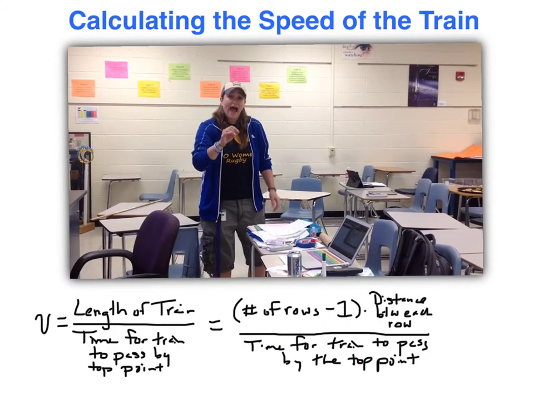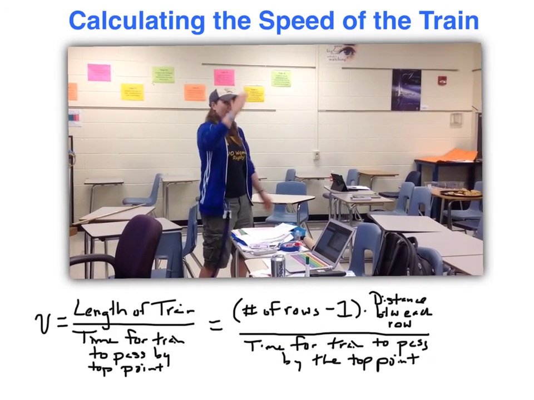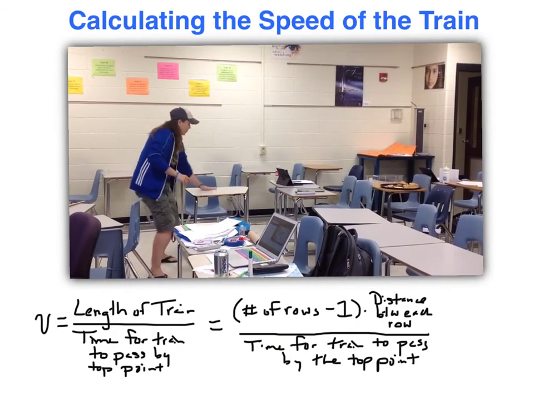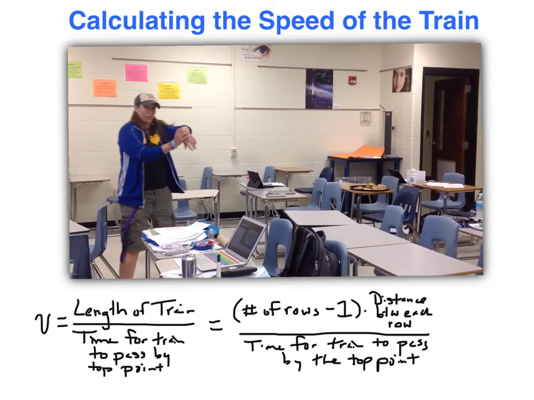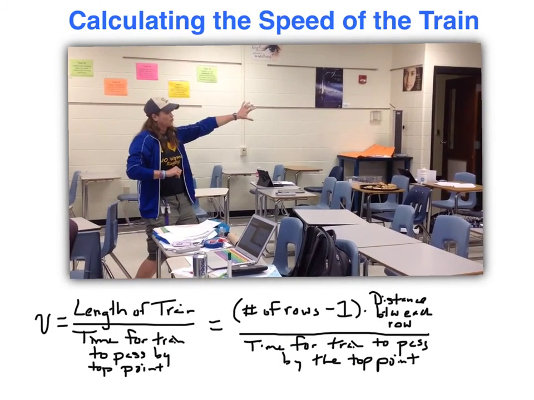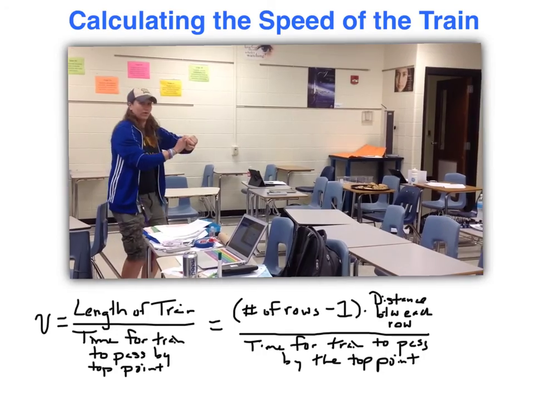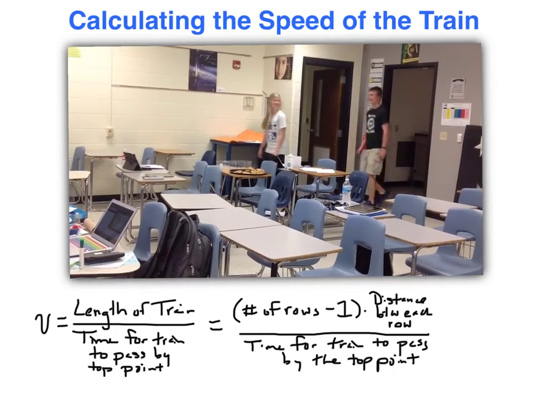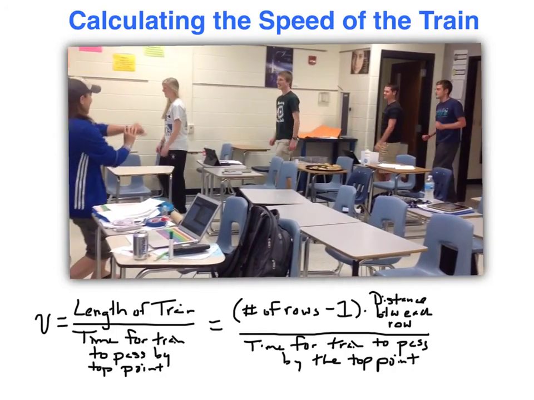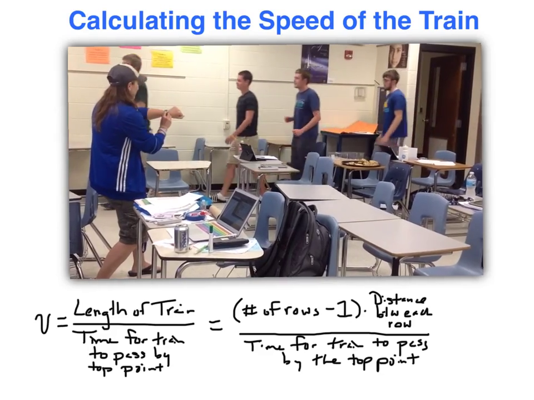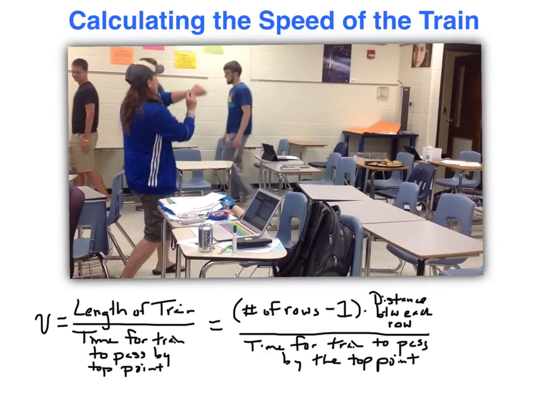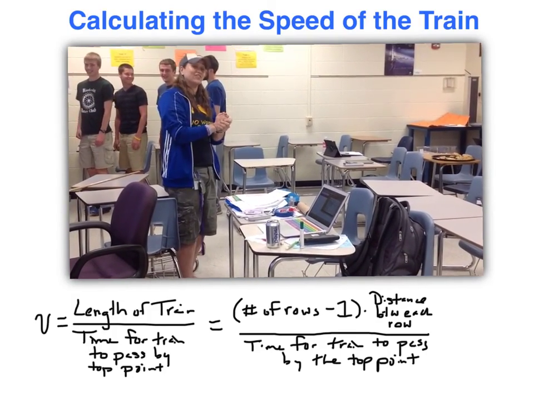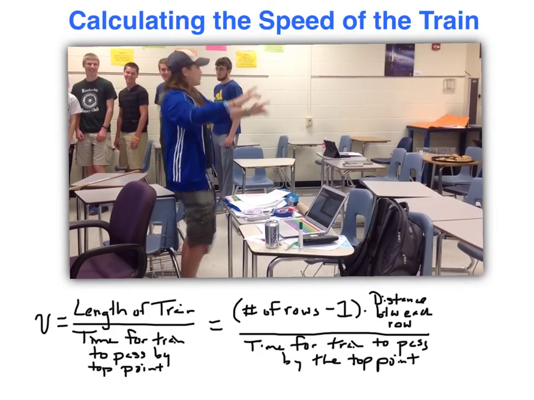And now we want to figure out how long it takes for the train to pass by the top point. So let's do a mimic of what this would look like. This is going to be the top point. We want to figure out, with our stopwatches, how long it's going to take for that entire train to move past this point. So, and go! All right, ready? Your stopwatch is ready. And start. And stop. It took 5.54 seconds. From there, we can do calculations and figure out how fast our train was moving.